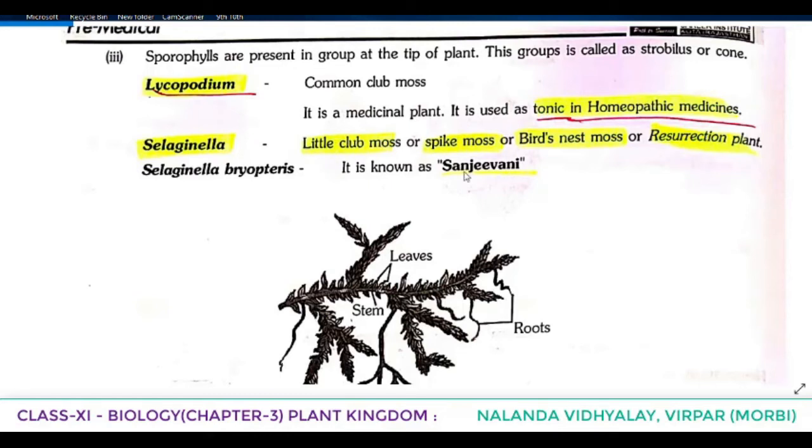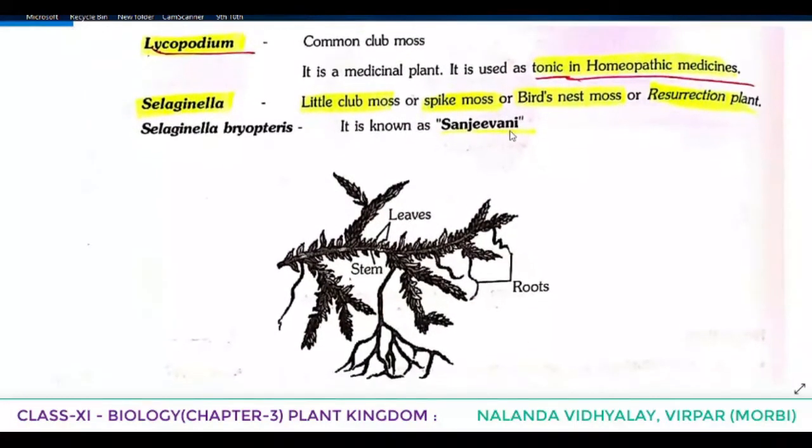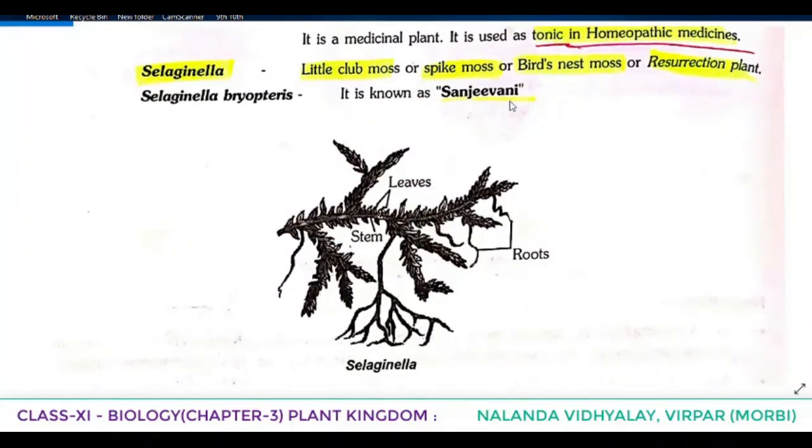Selaginella bryopteris is known as Sanjeevani, that can give life, that means medicine, that much importance it has, that's why it's known as Sanjeevani. Selaginella bryopteris is also known as what? Sanjeevani. In Selaginella you can see the plant body can be divided into root, stem and leaves.